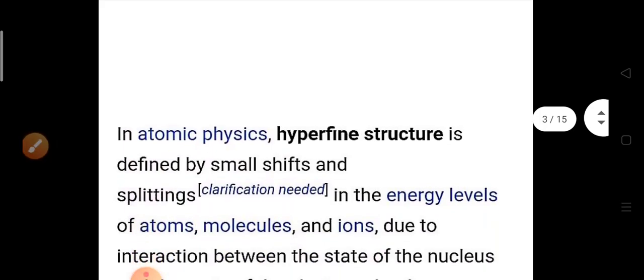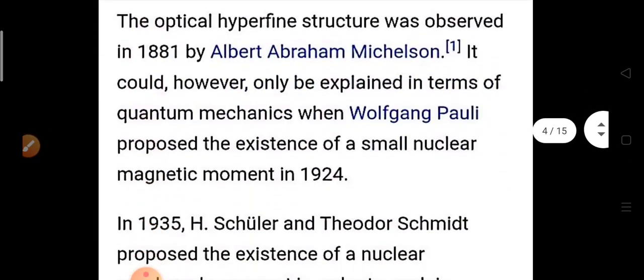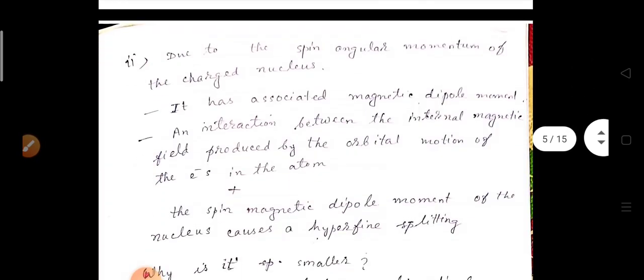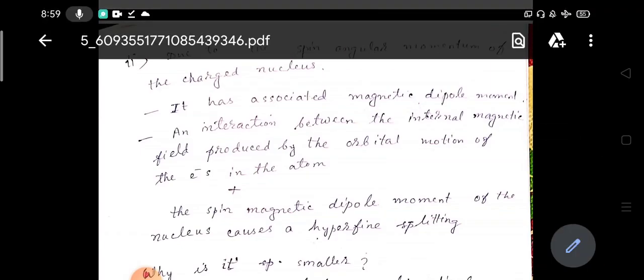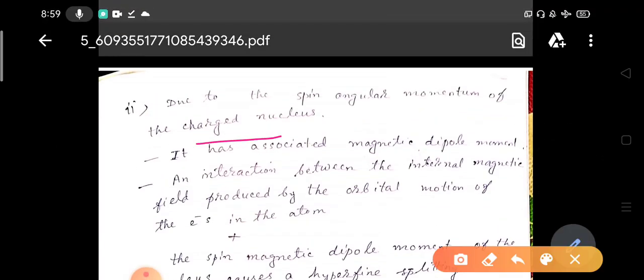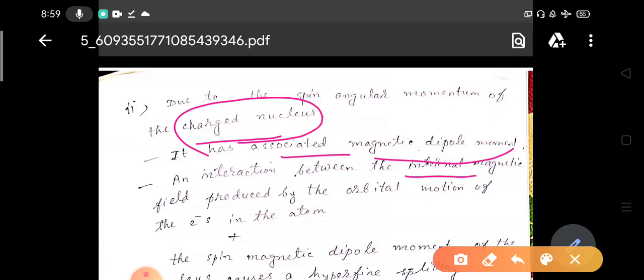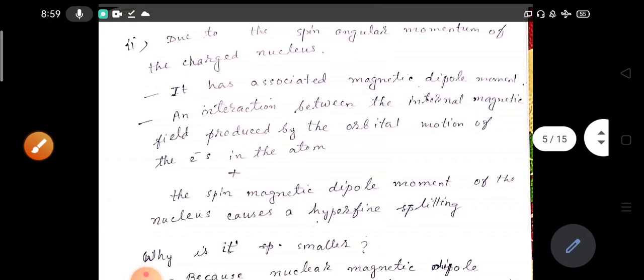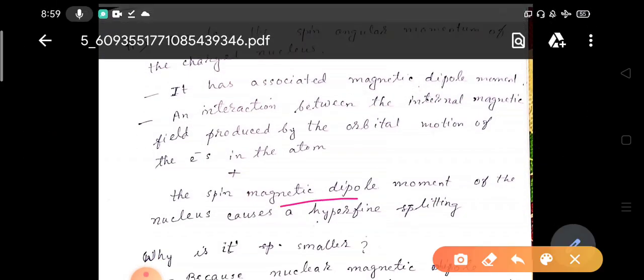Now there is another type, and this is due to the spin angular momentum of the charged nucleus, okay. How is it so? Because the nucleus is charged, because it has protons. Now it has an associated magnetic dipole moment. An interaction between the internal magnetic field produced by the orbital motion of the electrons in the atom and the spin magnetic dipole moment of the nucleus causes a hyperfine splitting.